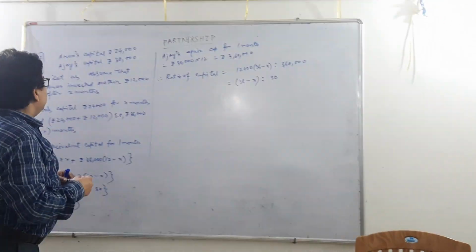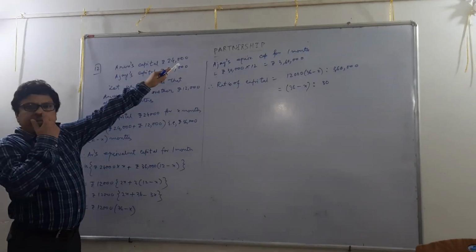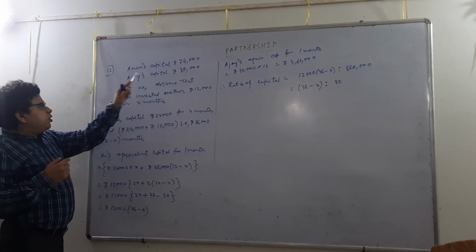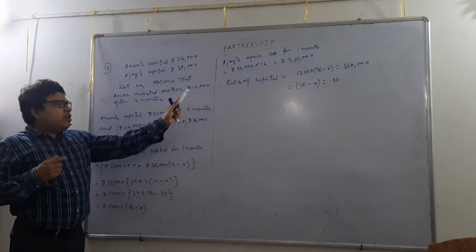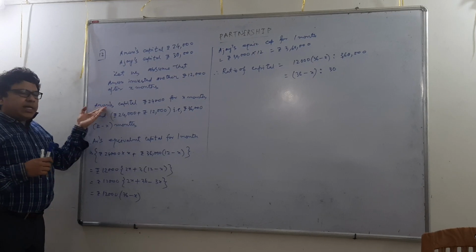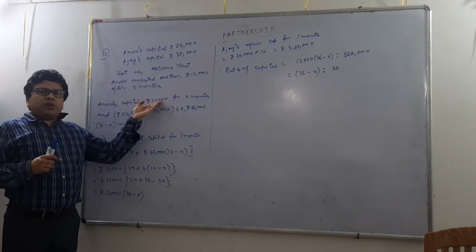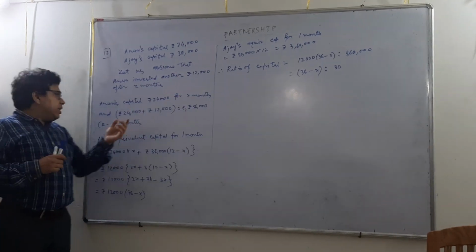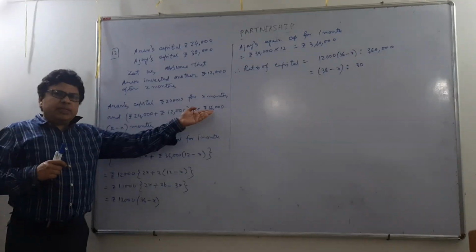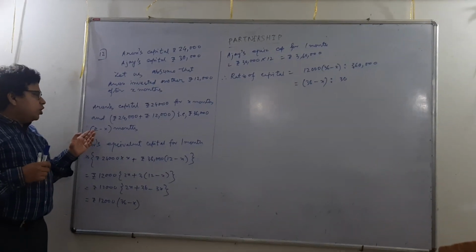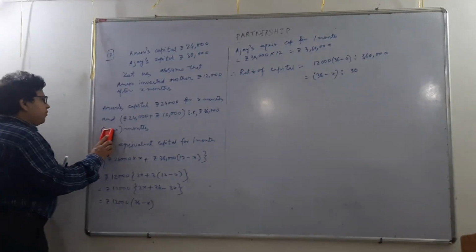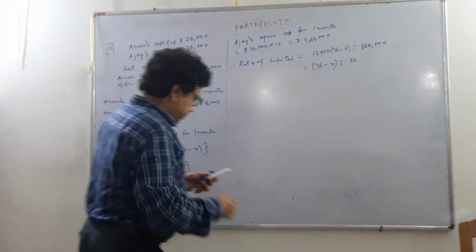So now Arun's initial capital was rupees 24,000. Ajoy's initial capital was rupees 30,000. Let us assume that Arun invested another rupees 12,000 after X months. So Arun's working capital of rupees 24,000 was in the business for X months, and rupees 24,000 plus rupees 12,000, that means rupees 36,000, was in the business for 12 minus X months.